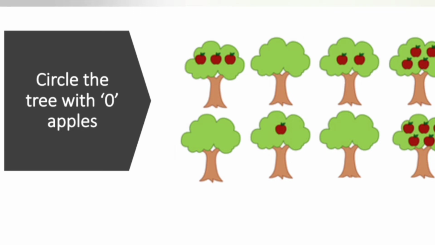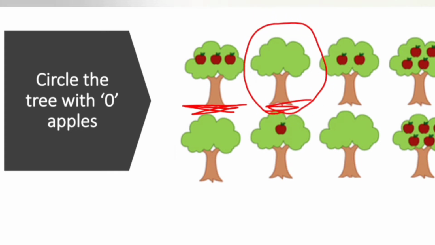Now, we will see the concept of 0. Circle the tree with 0 apples. So, in the first tree, apples are there. The next one, apples are there? No, that means 0 apples. The next one, apples are there? Yes. Next one, here, no apples.